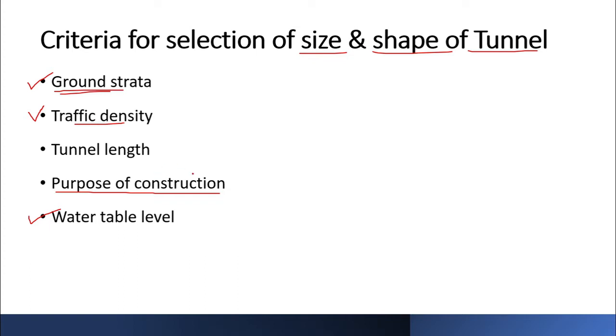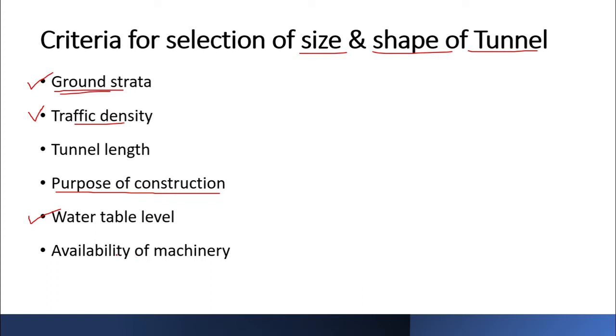So this should be predetermined, and not only in construction but later, after the construction gets completed and your tunnel goes into the operation phase. During that time also, the water table level will create havoc if not considered properly. So we'll discuss more of it in the drainage part, the tunnel drainage. But for now, obviously the important parameter or criterion while selecting the size and shape of a tunnel is water table level.